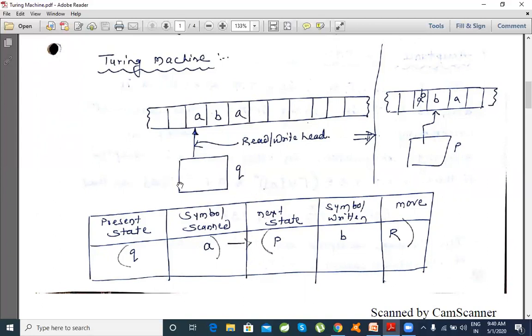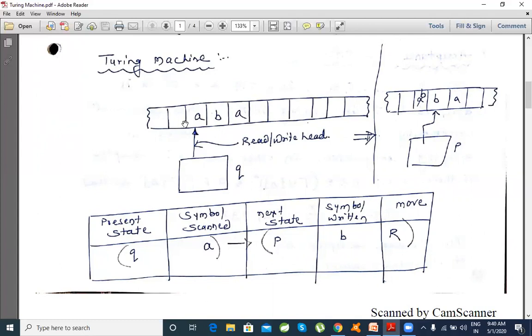Within this session, we'll see the basic mechanism of a Turing machine. Then we'll see how a single move is represented. Then we will go across.